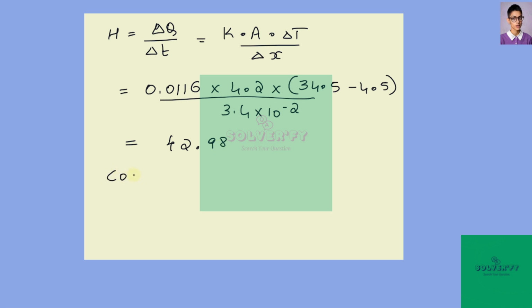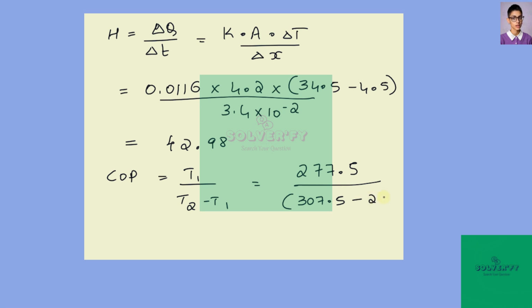Then coefficient of performance is given by T1 divided by T2 minus T1. Here we need to convert the given temperature to Kelvin. Therefore T1 will become 277.5 and T2 is 307.5 minus T1 277.5. From this the coefficient of performance value obtained is 9.25.